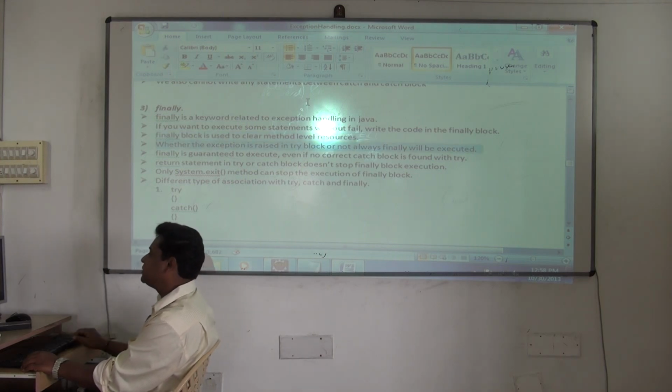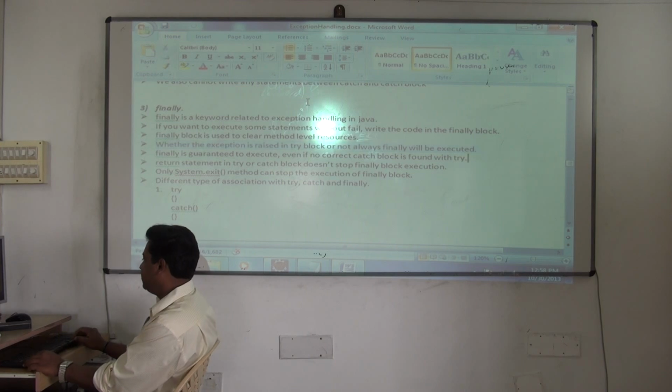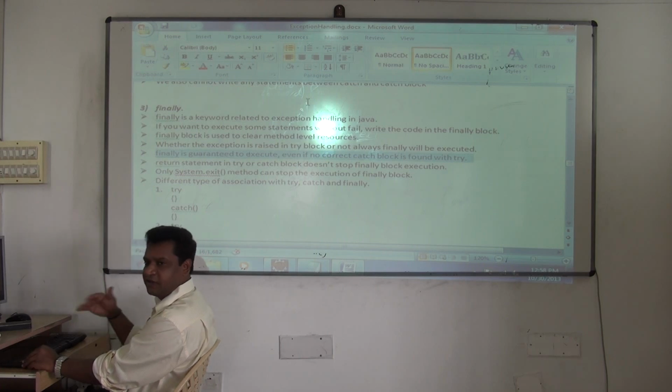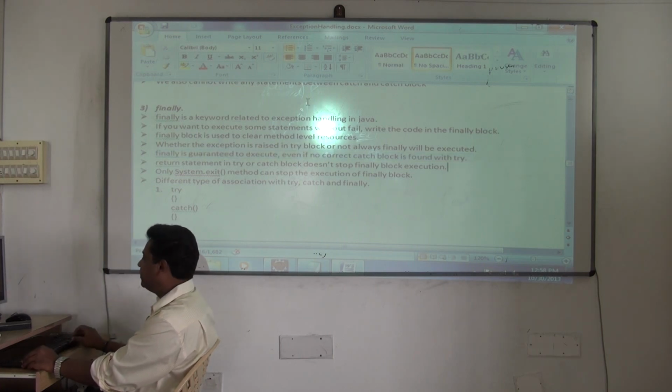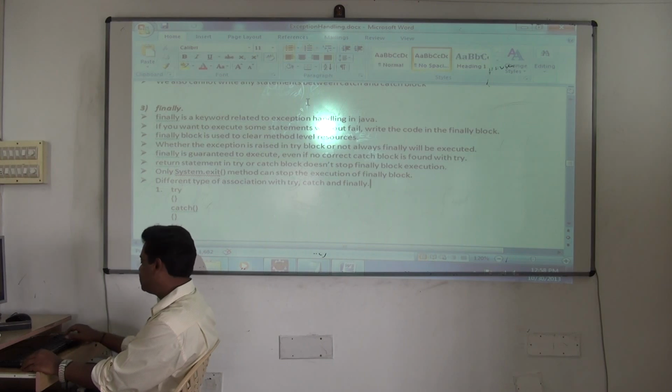Whether the exception is raised in the try block or not, always finally will be executed. Finally is guaranteed to execute even if no catch block is found with try. If it is not there also it will execute. Then a return statement in try or catch block doesn't stop finally block execution. Lastly, only System.exit can stop the execution of finally. The different associations of how you use try catch finally I covered yesterday.